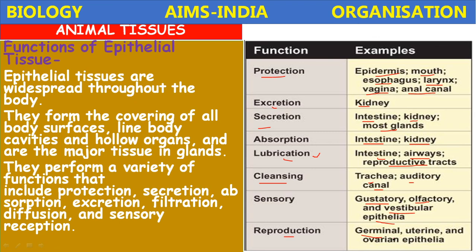Okay, children. Further on we are going to discuss the different types of tissues. The first animal tissue is the epithelial tissue. Next we are going to discuss connective tissue, then muscular tissue and nervous tissue.